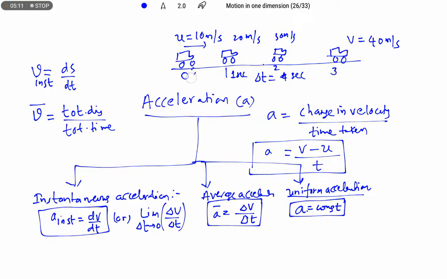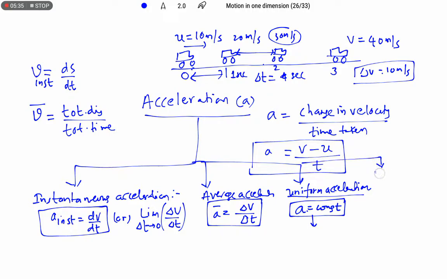If you observe this, the time interval is 1 second, and in each interval of 1 second the change in velocity, delta v, is 10 meter per second. If the change in velocity is equal in equal intervals of time, then the acceleration is constant, and that kind of acceleration is known as uniform acceleration.